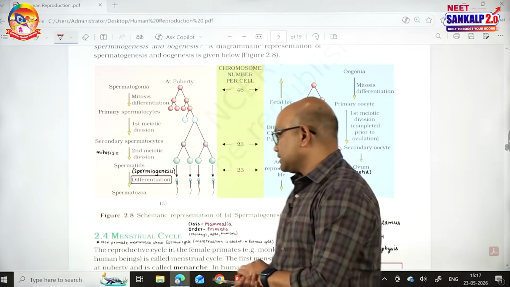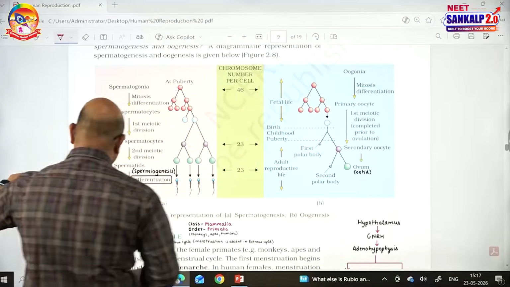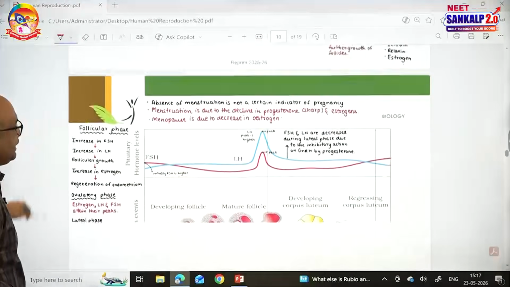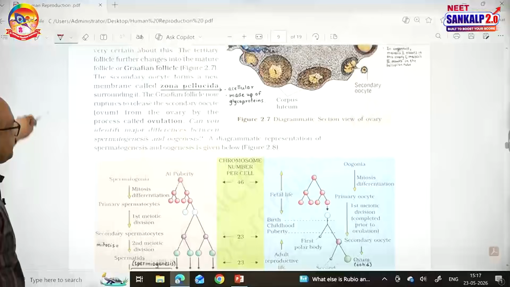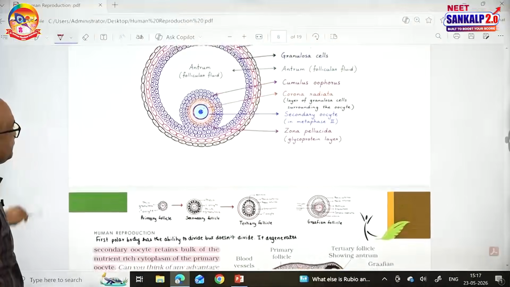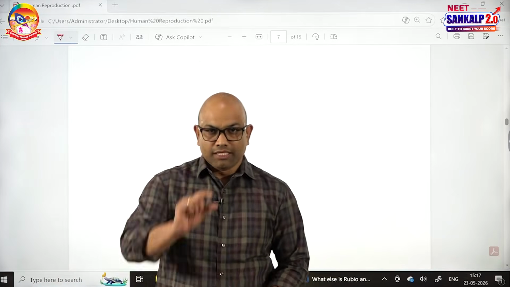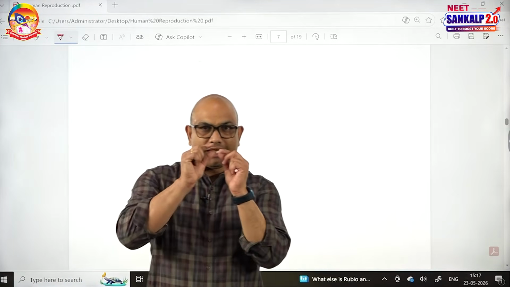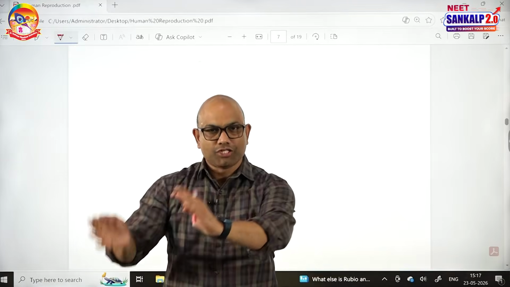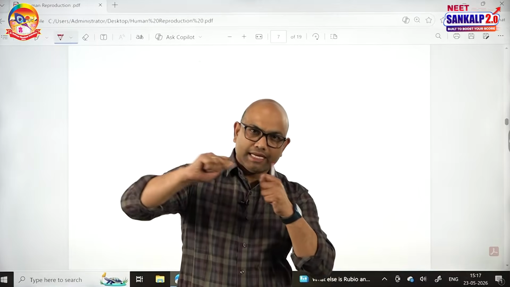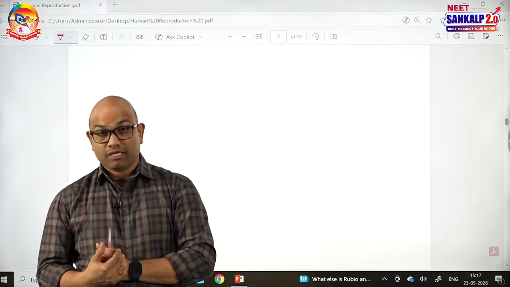What happens in spermiogenesis? In the differentiation step, the acrosome of the sperm is formed from the Golgi complex. Let me show you this picture. Next, the nucleus, generally spherical, will be elongated in this differentiation process. The centrioles, which are generally perpendicular, will separate.